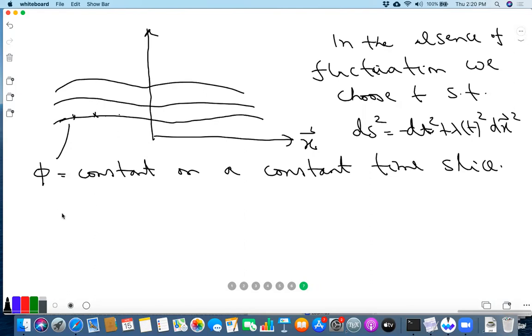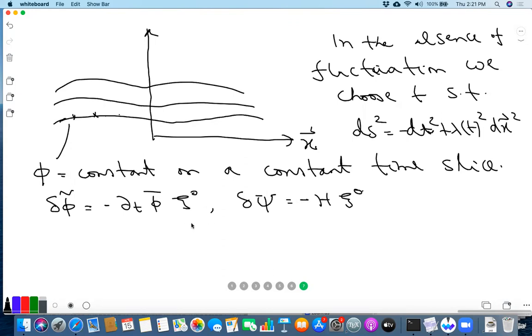So let me write down the transformation of phi again. Delta phi tilde is minus del t phi bar times I naught. And now let me remind you that delta of psi was given by minus h times I naught.